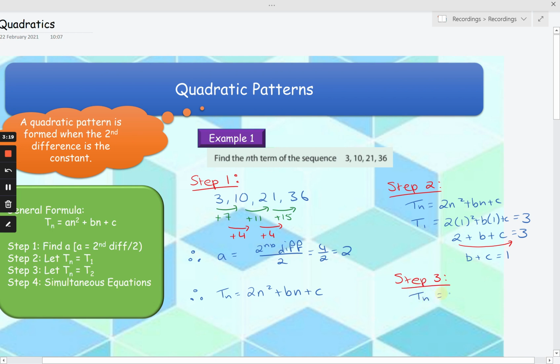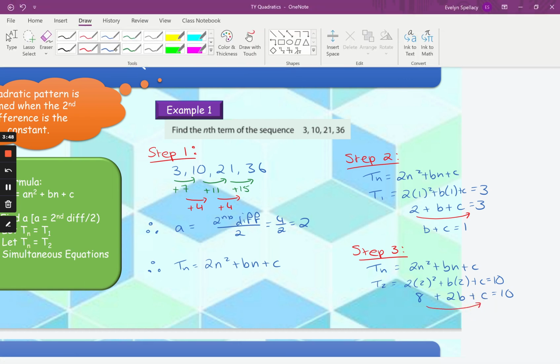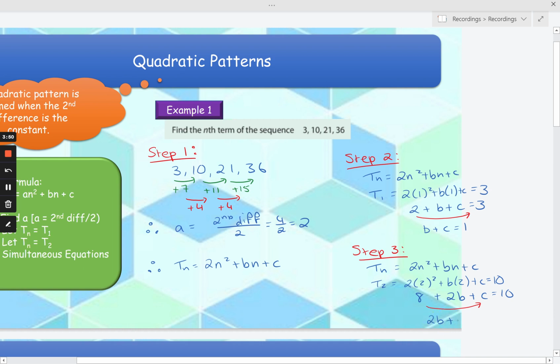So again, I have Tn is equal to 2n squared plus bn plus c. I'm going to use term 2, so instead of n, I'm going to sub in 2. So I have 2 by 2 squared plus b by 2 plus c is equal to my second term, which I can see is 10. So 2 squared I know is 4 times 2 is 8. 2 by b is 2b plus c is equal to 10. Again, I'm going to bring my 8 over, which means it's going to become a minus. So I have 10 minus 8, which gives me 2. So I have 2b plus c is equal to 2.